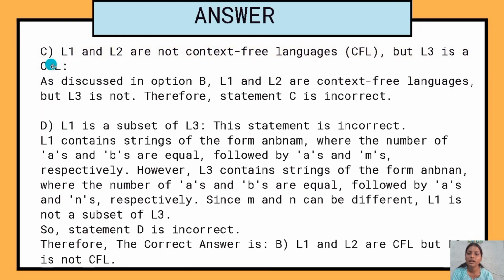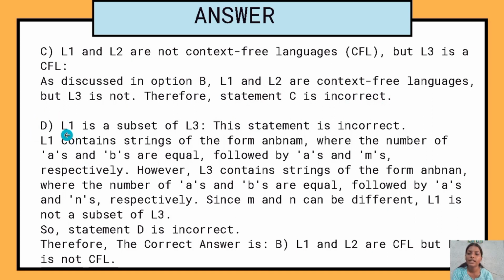Let's see the remaining options. Option C says L1 and L2 are non-context-free languages, but L3 is a CFL. As discussed in option B, L1 and L2 are context-free languages, but L3 is not. So statement C is incorrect.